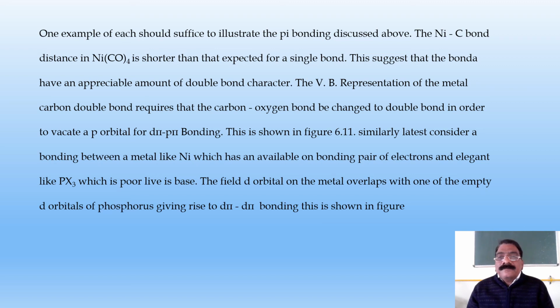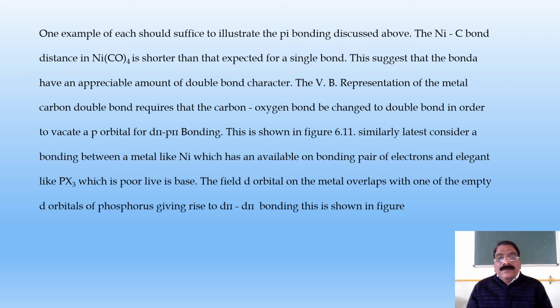Similarly, let us consider a bonding between a metal like nickel, which has an available non-bonding pair of electrons, and an element, that is the ligand, like PX3, which is a poor Lewis base.